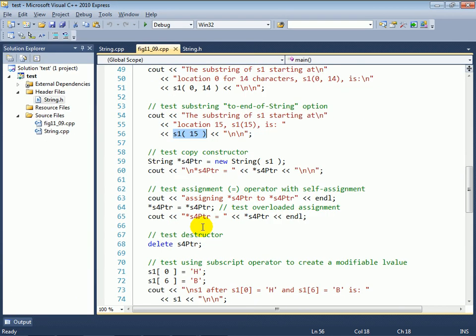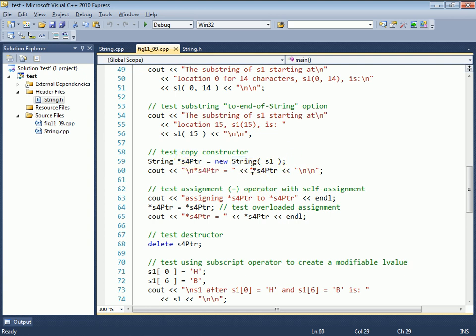Now, here at lines 59 and 60, we show you how to dynamically allocate an object of our string class. And here what we're doing is calling the copy constructor to initialize this new string with a copy of the contents of S1. So S4PTR points to a dynamically allocated string object containing the same thing as S1.